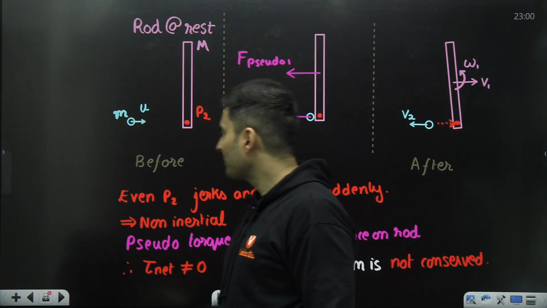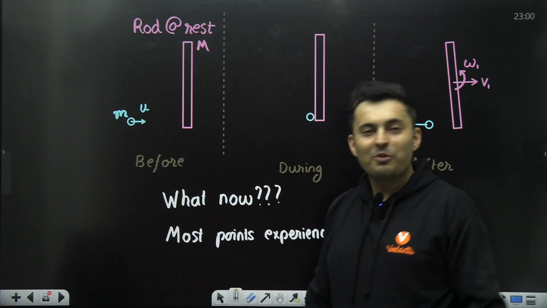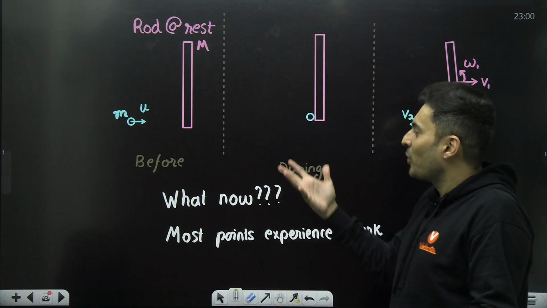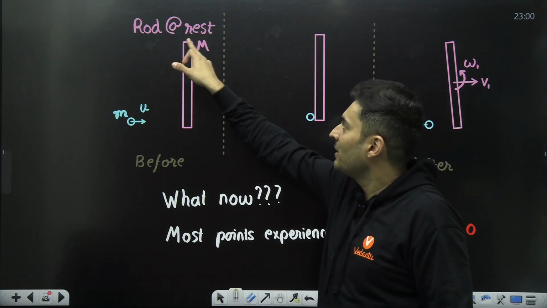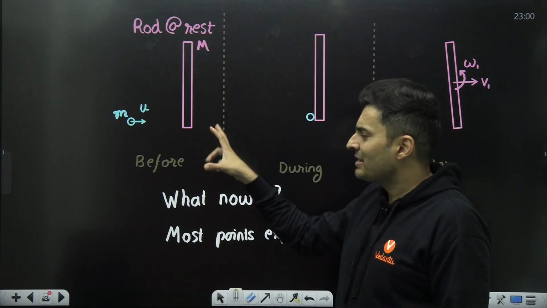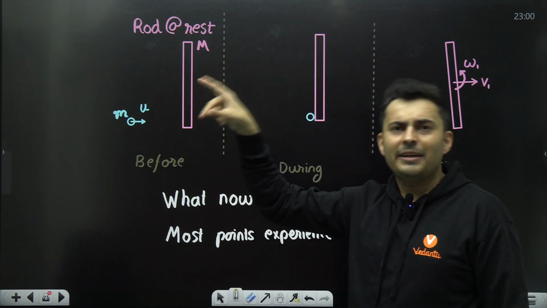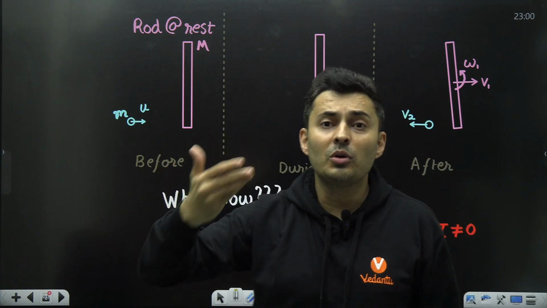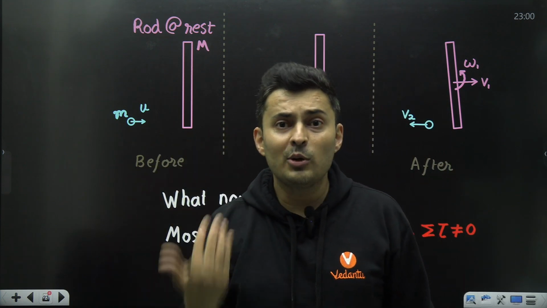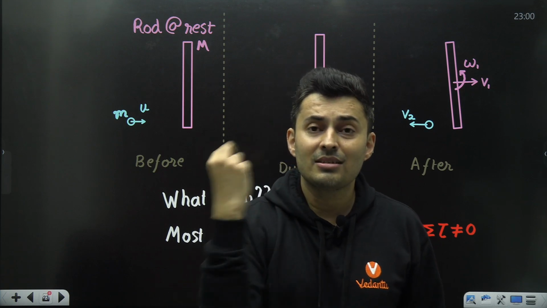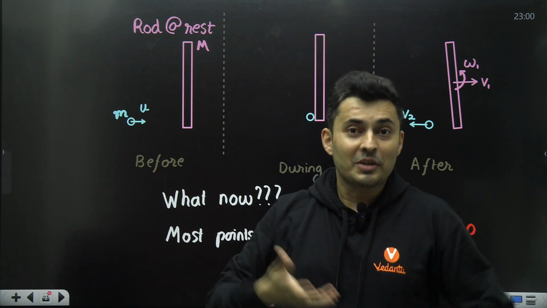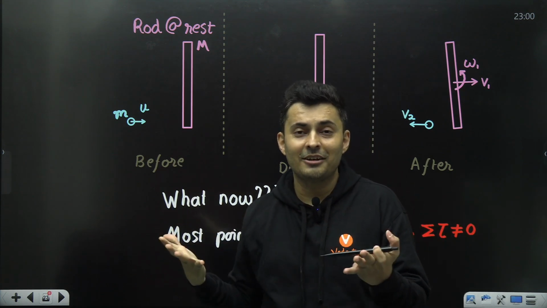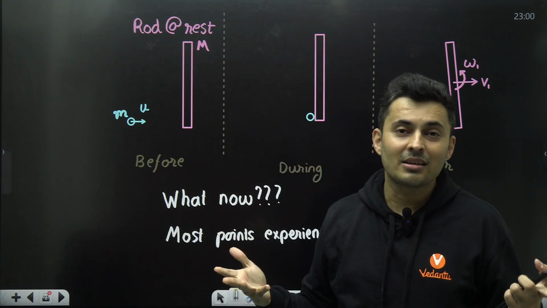Sad story, right? So you will be like, what now? What do I do next? Which point do I choose? Somebody will say, okay, let's choose a point here. Somebody will say, I will choose such a point where the net torque cancels out. Well, first of all, my dear friend, how do you know how much this force is? How do you find out what is the jerky acceleration? So you can't find out that point where the net torque will be zero so easily.